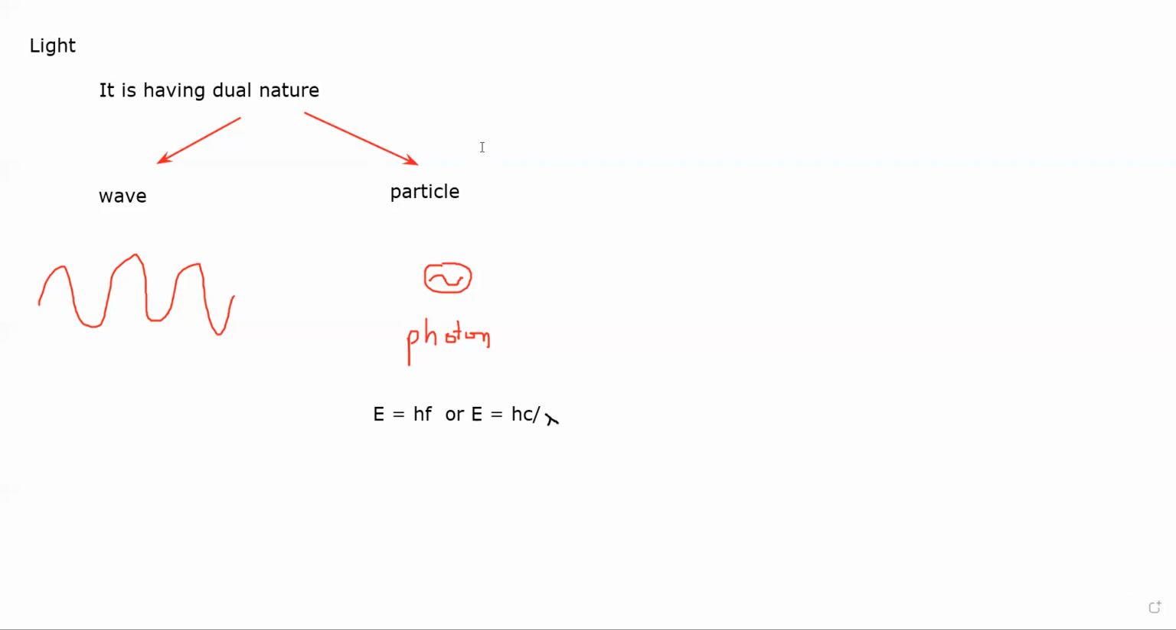So today's topic is the photoelectric effect. In this topic, experimentally we will show that light has a particle nature, because a wave nature cannot explain this photoelectric effect, and we'll discuss the reason why the wave nature cannot explain it. What is the photoelectric effect?